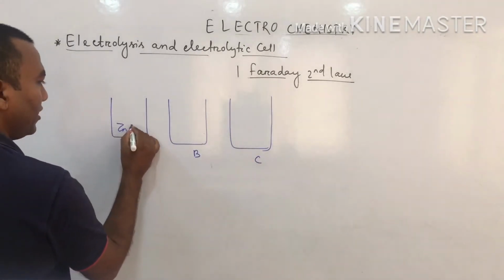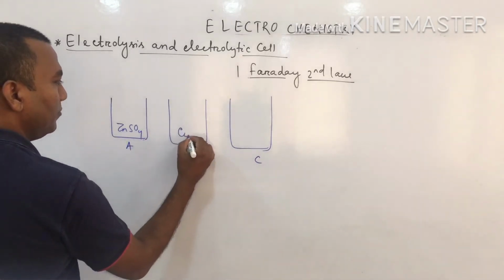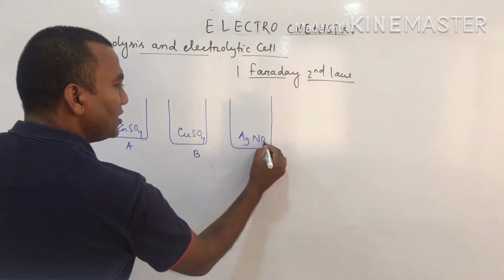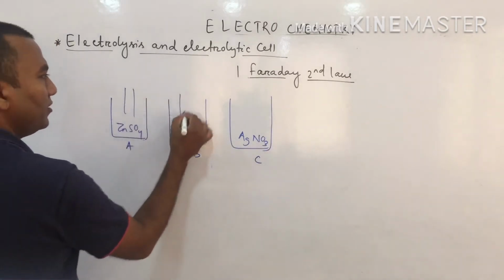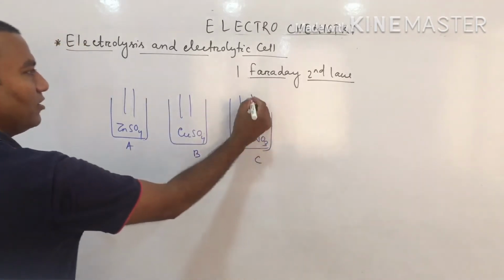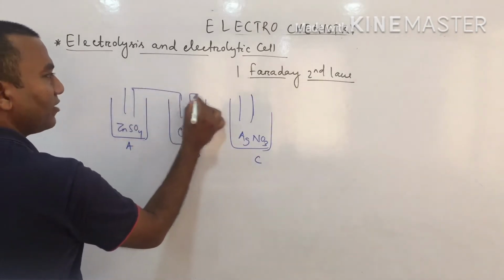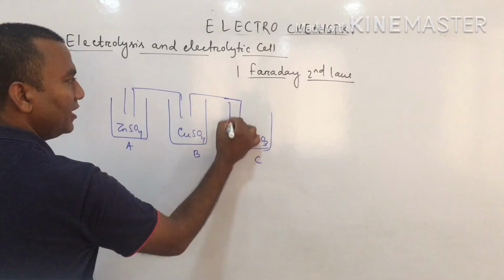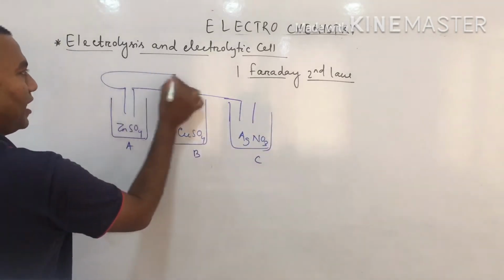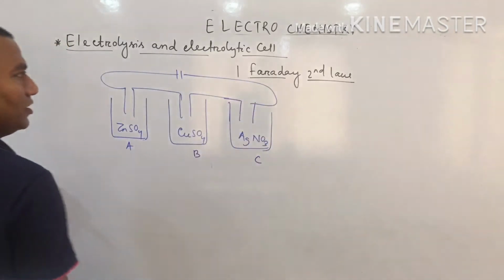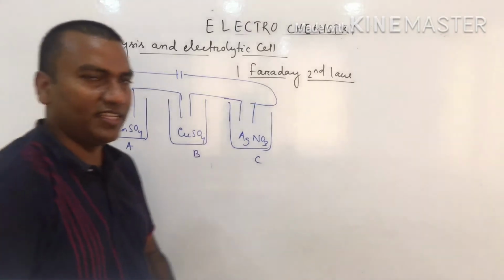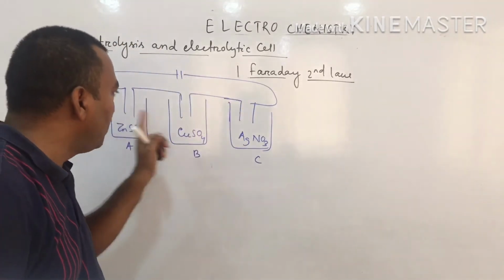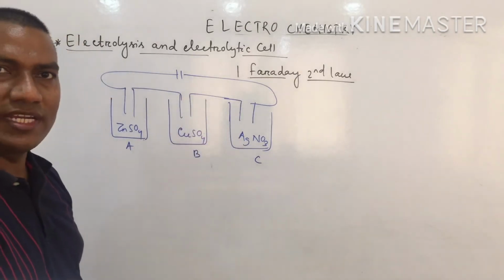Suppose A contains zinc sulfate, B contains copper sulfate, and C contains AgNO3. Here we have inserted electrodes, and these electrodes are connected in series like this. Outside we are passing electric current. So the second law states that when the same amount of current is passed through different electrolytes which are connected in